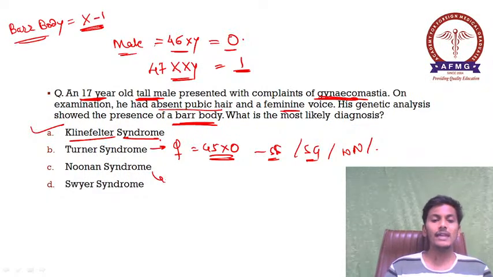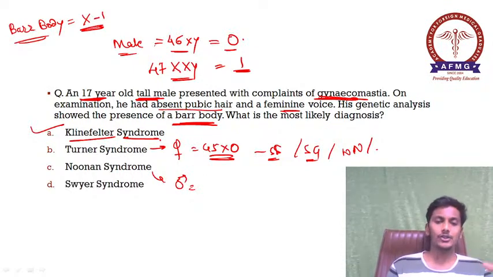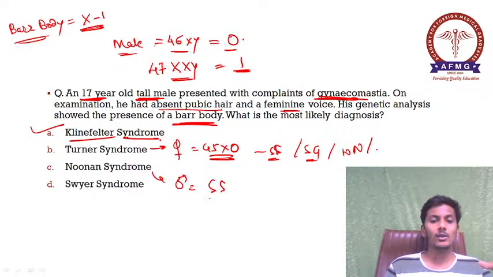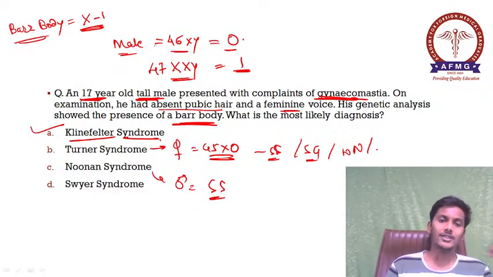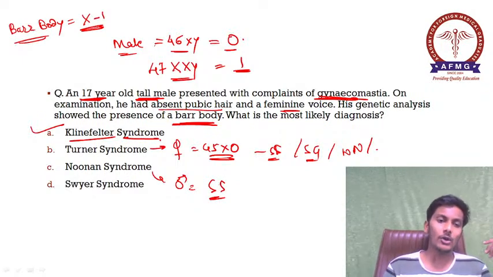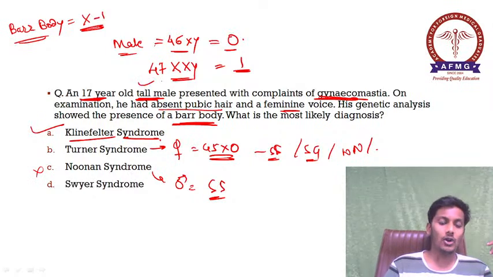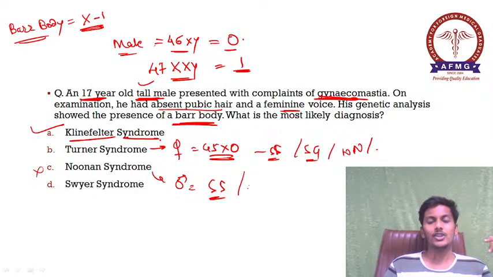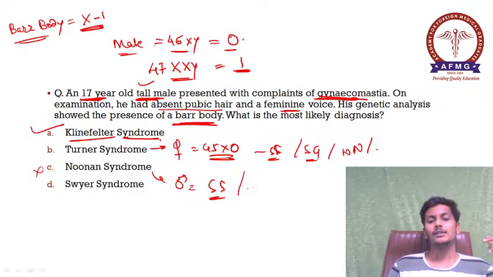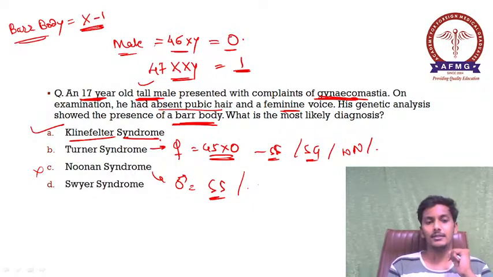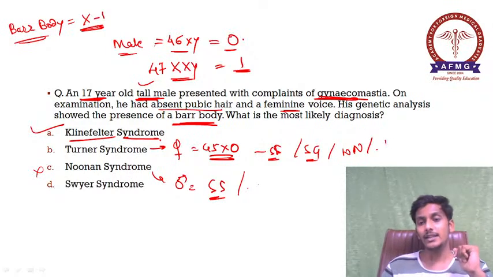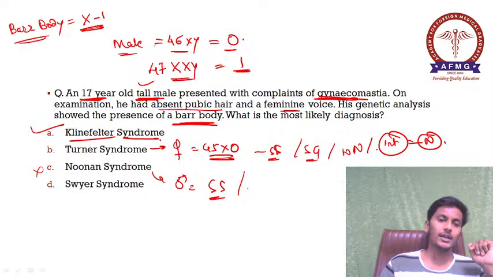Whereas in cases of Noonan syndrome, this is a male again, a male with a normal karyotype, but over here the male would be short in stature. So the stature is short, meaning again this option is ruled out because here there is a tall male. Please remember there can be some intellectual impairment seen in cases of Noonan syndrome, whereas intelligence is perfectly normal in cases of Turner syndrome. Important to remember.